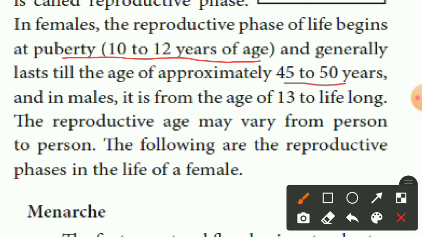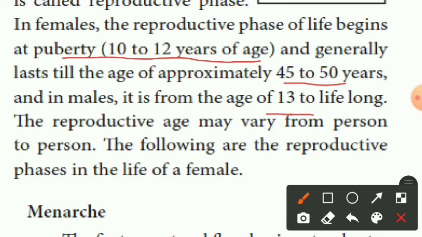And in males, it is from the age of 13 to lifelong. In males it starts at 13 years, but when does it end? Lifelong. Throughout their life cycle, they produce their male sex hormones, androgens.